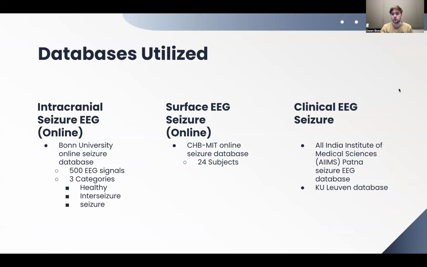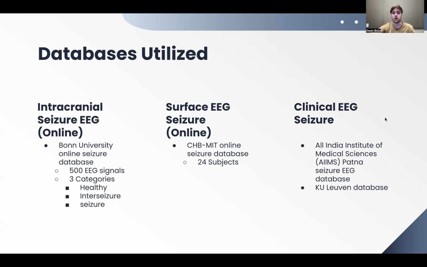As far as the databases go, there were three main types: intracranial seizure EEG data, which, like I said, is when they actually touch your brain; surface EEG data, which is when they put it on your scalp, and both of those are online data sets; and then there's clinical EEG seizure data. For the intracranial, one example was the Bonn University online seizure database. It included 500 EEG signals of three categories: one where they were healthy, one interseizure, and one during a seizure. Interseizure is a period between when you're having a seizure and not, so it's like a weird in-between.